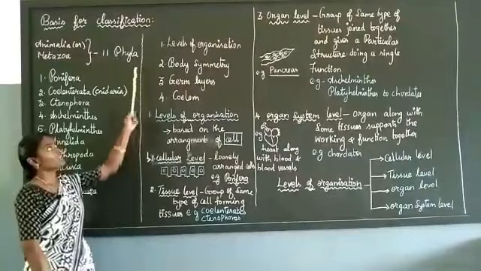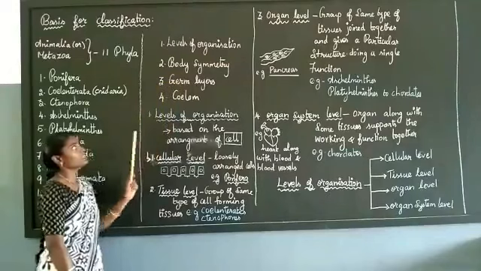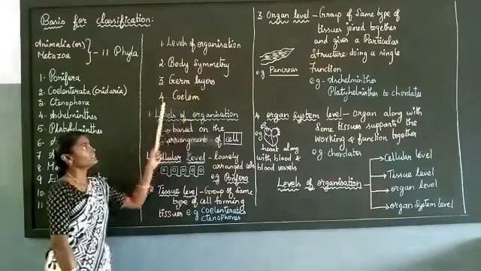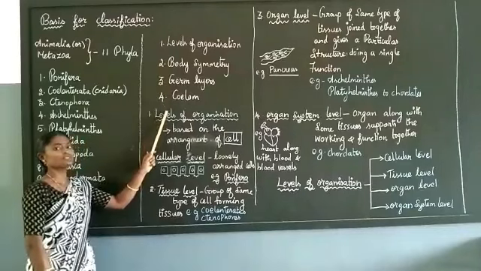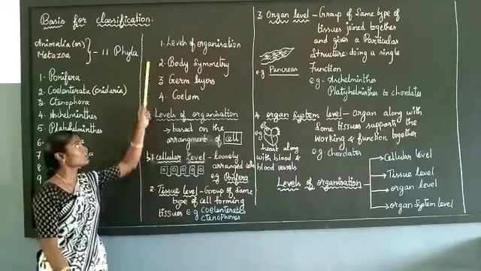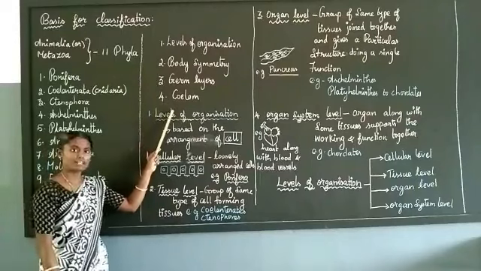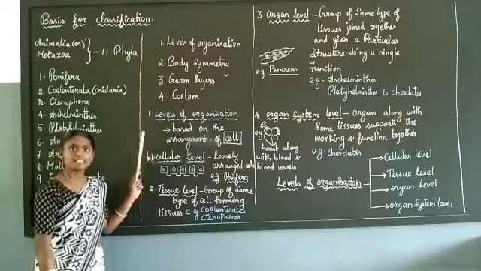First one, based on the levels of organization, then based on body symmetry, based on germ layers, then based on coelom. Based on these four, all the 11 phyla are classified. Let us see each and every one in detail.